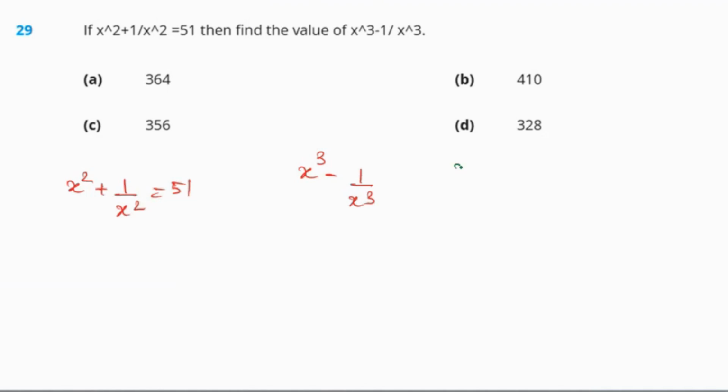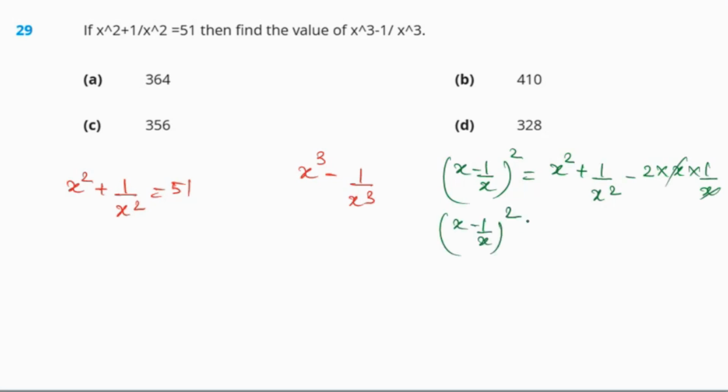So we can write x minus 1 by x whole square as x square plus 1 by x square minus 2 into x into 1 by x. So we can cut it. The value of x square plus 1 by x square is given to us, 51. 51 minus 2, we will be getting 49. So 49 is the value of x minus 1 by x whole square. So the value of x minus 1 by x, we will be getting 7.